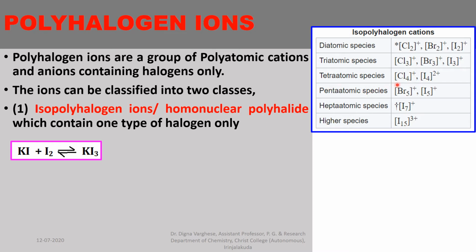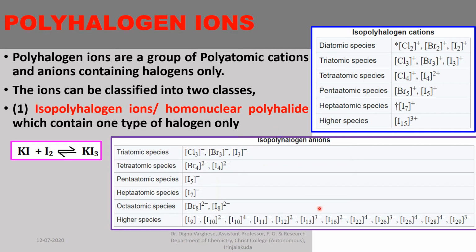Tetratomic species are Cl4+ and I4+. Pentatomic species, that is Br5+ and I5+. Heptatomic species I7+. Higher species like I15 3+, etc.